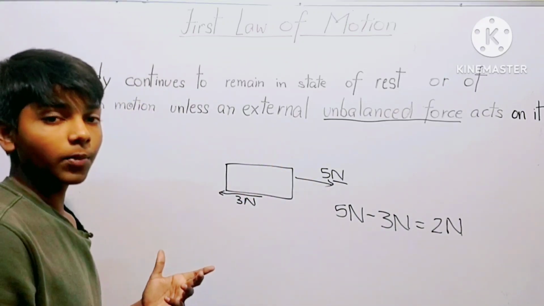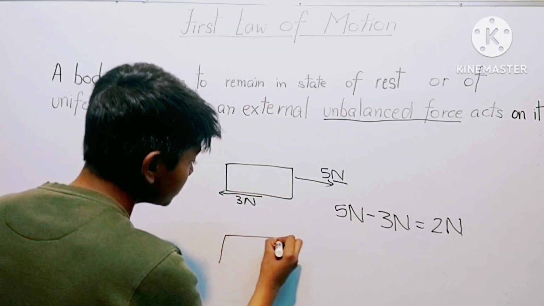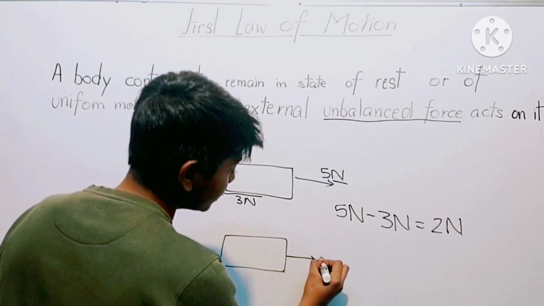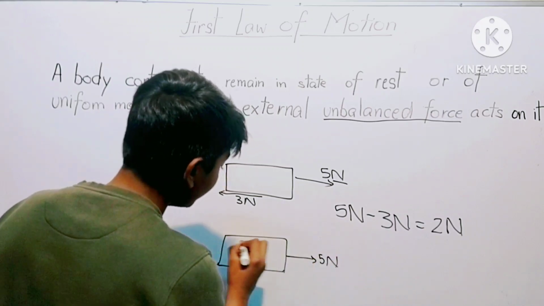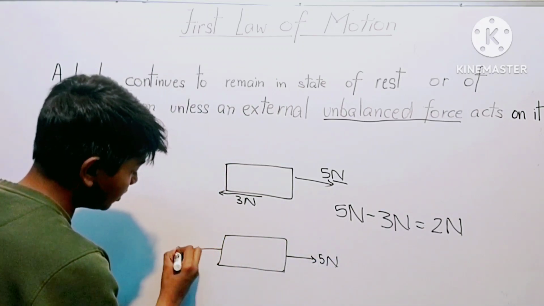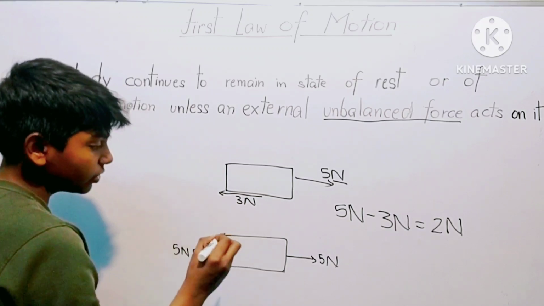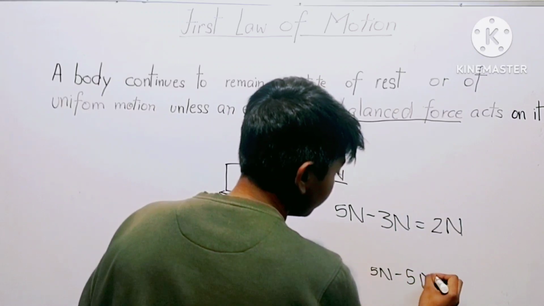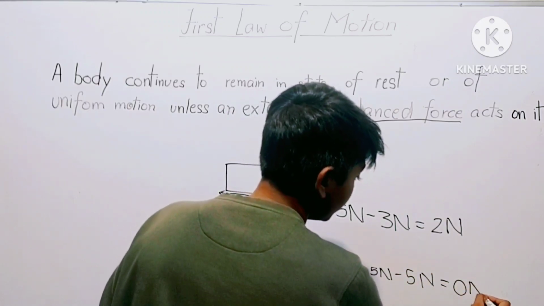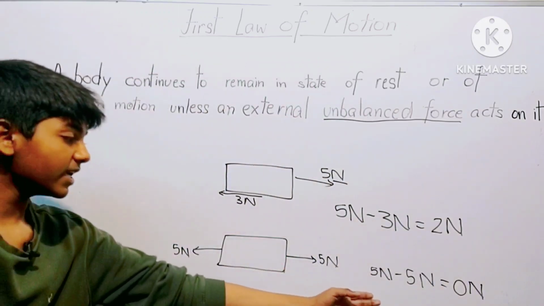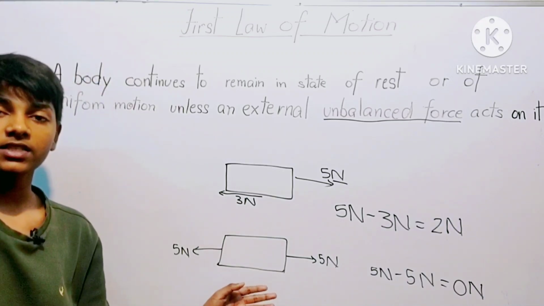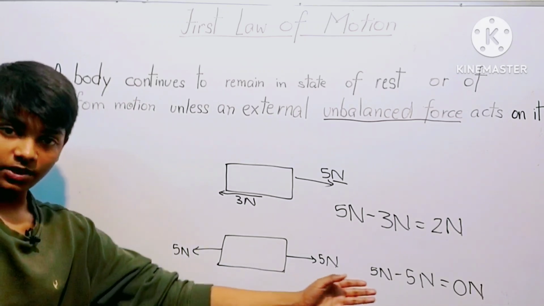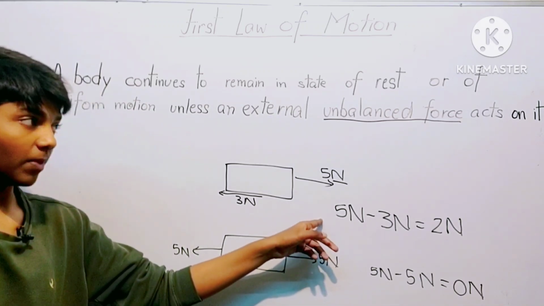And now we will take an example of a balanced force. Suppose the same box, and a person was pulling this in this direction with 5 newtons, and another person was pulling this in this direction for 5 newtons. So now this would become 5 newton minus 5 newton, which would be 0 newtons. And in this case, this is termed as balanced force when the resultant of the multiple forces acting on an object simultaneously is 0. So this is balanced force and this is unbalanced force.